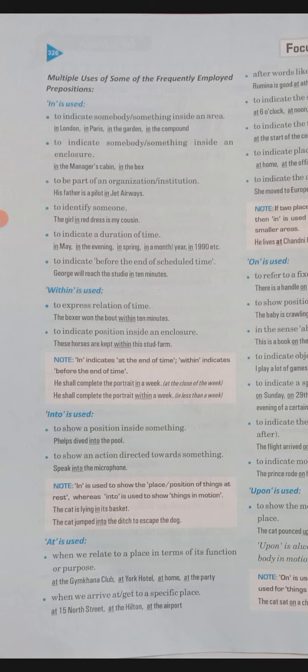So it tells the place in terms of its function or purpose. Also, when we arrive at a specific place, there also you will use at, like at 15 Northern Street, at the Hilton. You are specifying the place where you are going to meet or where you are going to be. So then also you will use at.